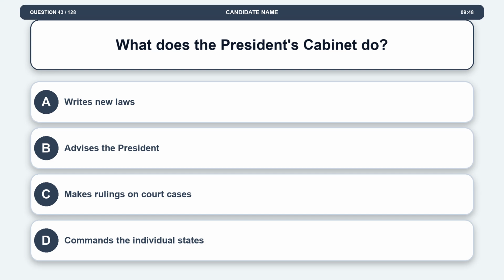Question 43. What does the President's cabinet do? Option A, writes new laws. Option B, advises the President. Option C, makes rulings on court cases.